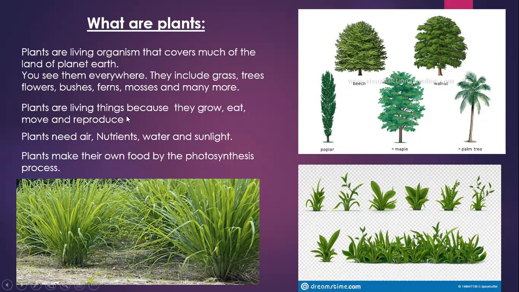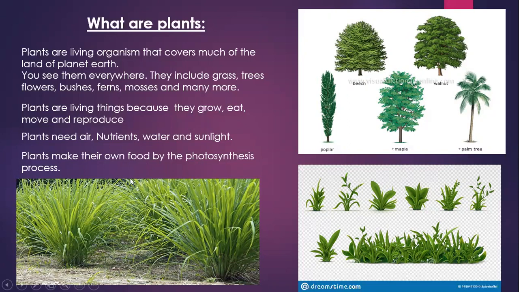Plants are living things because they grow, eat, move and reproduce. Plants need air, nutrients, water and sunlight. Plants make their own food by the process of photosynthesis.